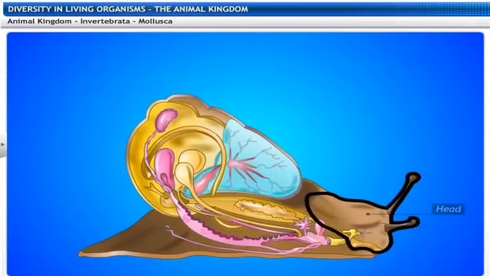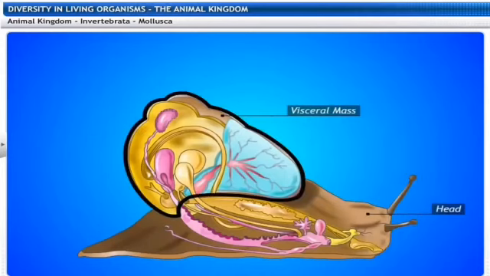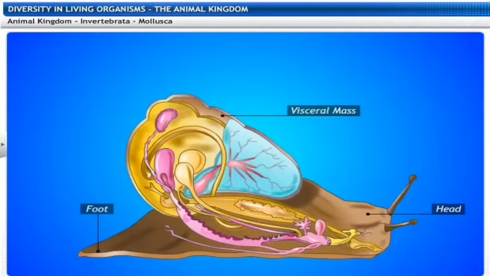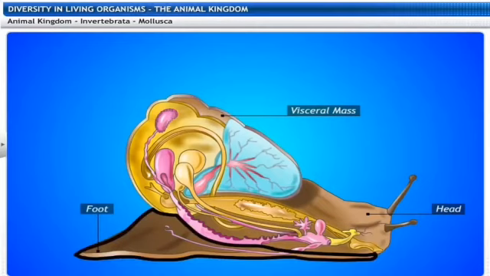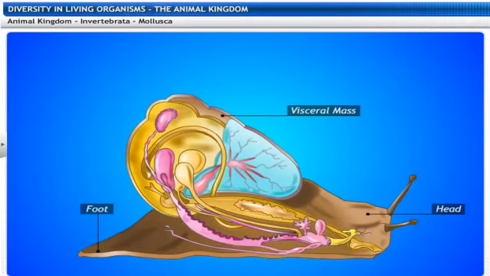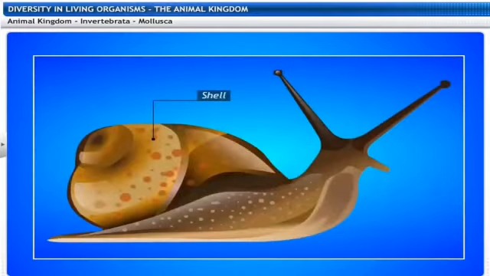There is some sort of foot that is used for moving around. So here we can observe the foot, the head, and the body mass, which we have called the visceral mass, for the purpose of the movement.